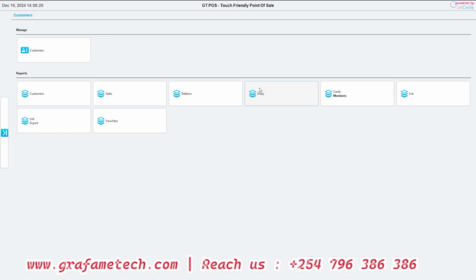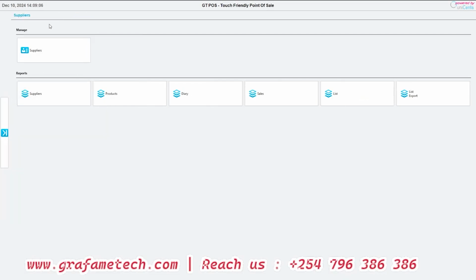You took it as a debt, went, came back, and then also did a debt payment. The diary will capture all that. You can also have the card members, the ones that we can be printing the cards for, so that when they come, we just swipe that card if we are issuing them. You can also configure the vouchers that can be used, things like that. You can also print a list of all this. This is now the customer administration bit.